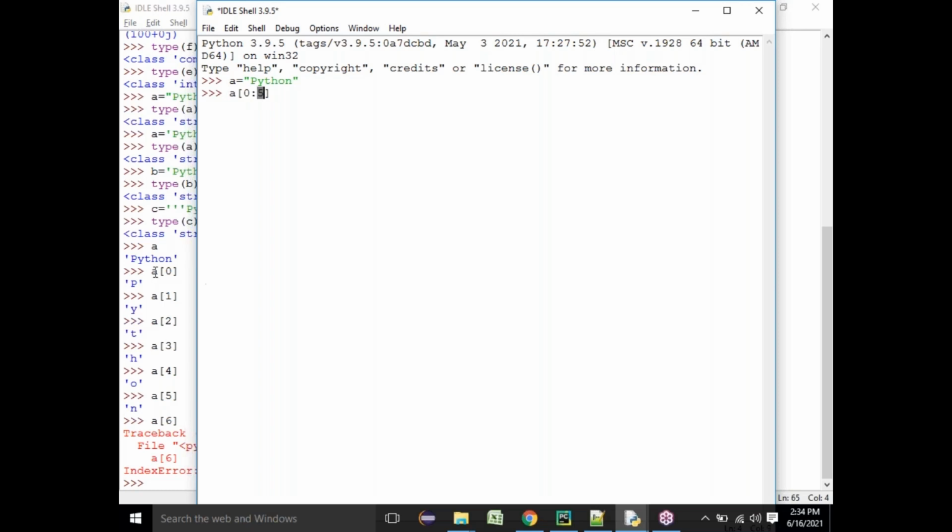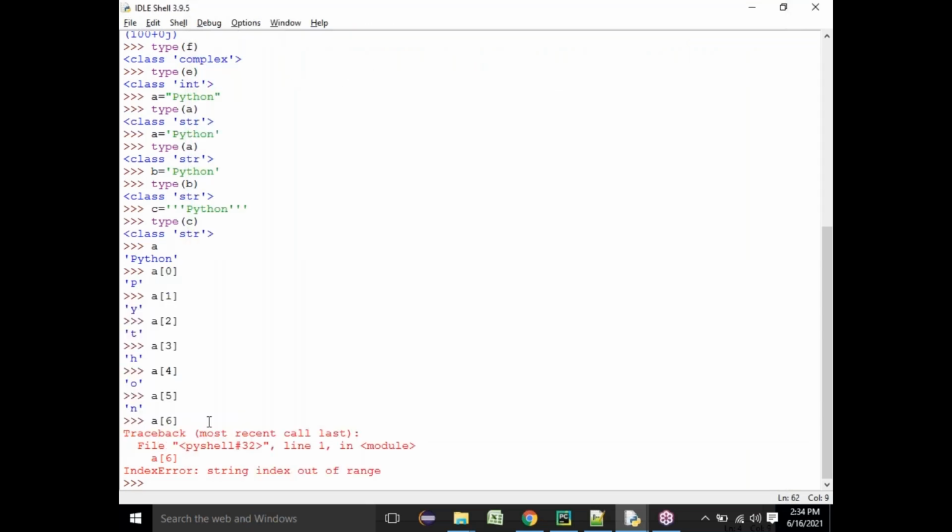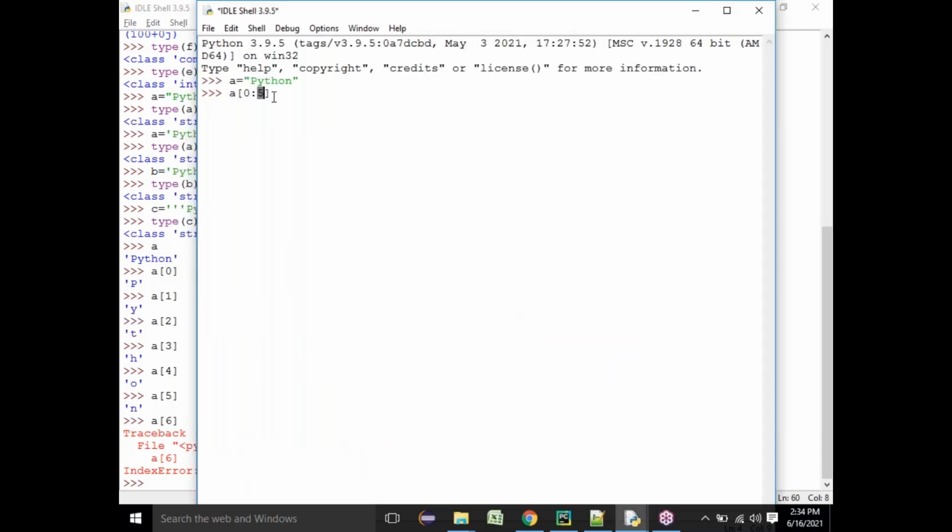In a single retrieval like this, you can directly get it. But when you're using a range to retrieve the values, this is the only way we can do it. So what output should I get? Pytho. Did everyone understand?